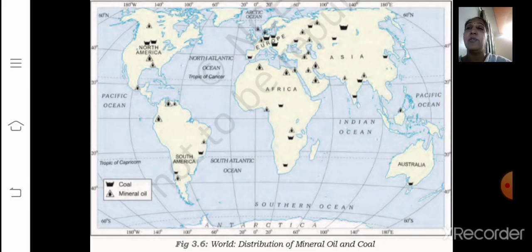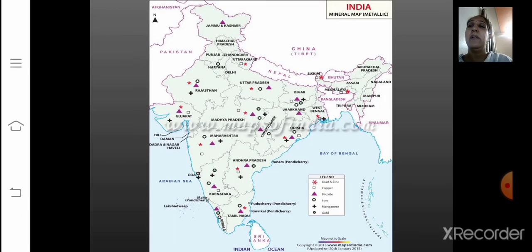Okay, so these two maps are given in your textbook. You can go through that very well, as well as I have given you the maps of each and every continent separately so that you can understand it very clearly. Now here we are going to begin with next, that is the distribution of minerals in India.